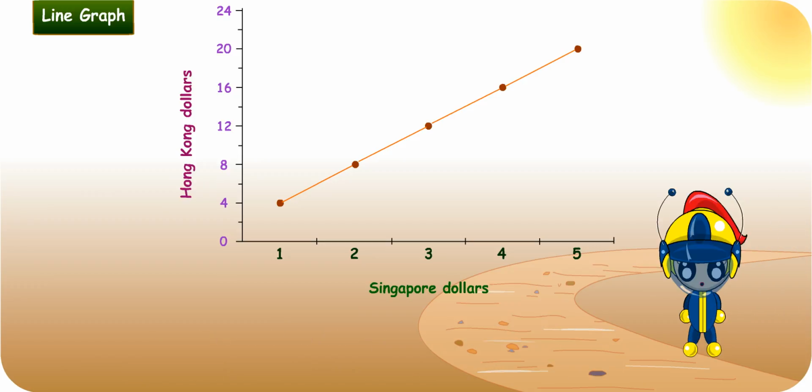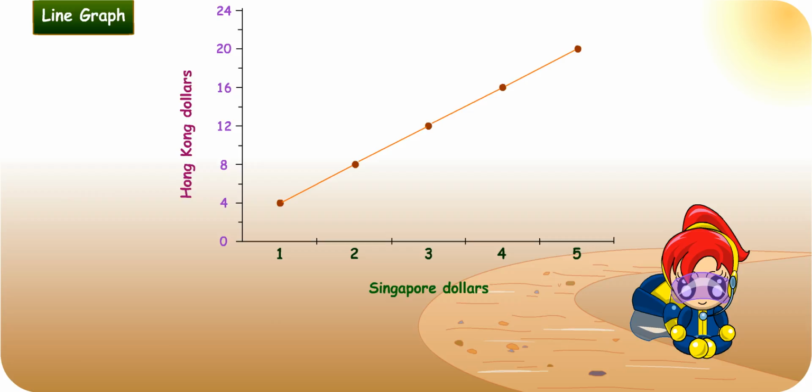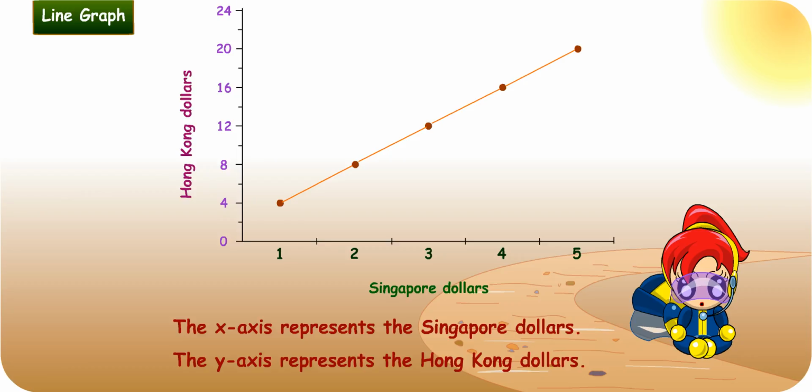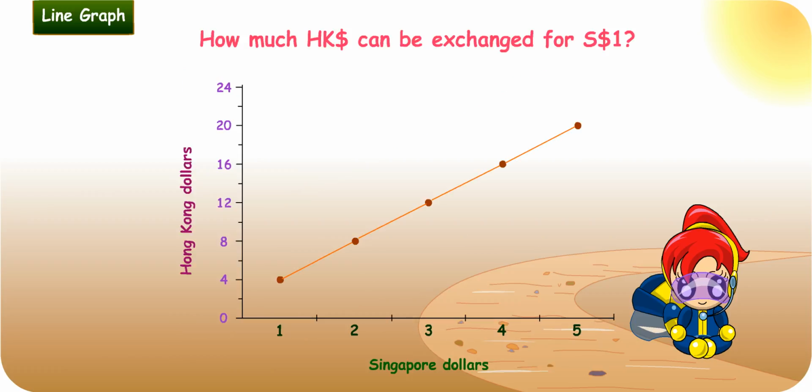This graph shows the number of Hong Kong dollars that can be exchanged for 1 Singapore dollar in a certain year. Turbo Girl, can you tell me what do the x and y axis represent? The x-axis represents the Singapore dollars and the y-axis represents the Hong Kong dollars. So, if I have 1 Singapore dollar, how much Hong Kong dollars can I exchange for it?